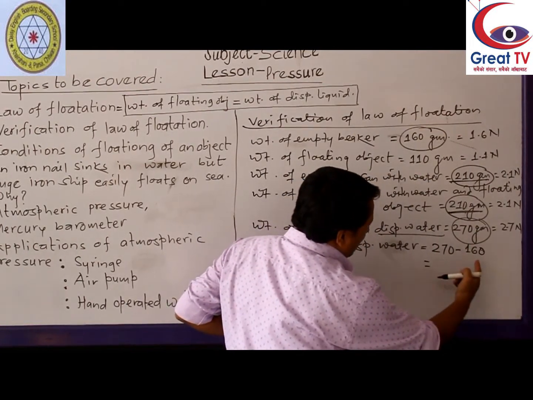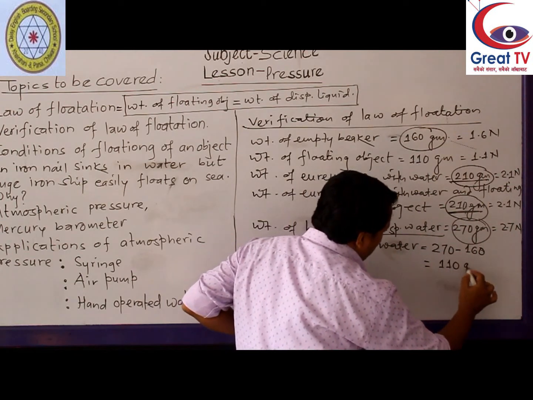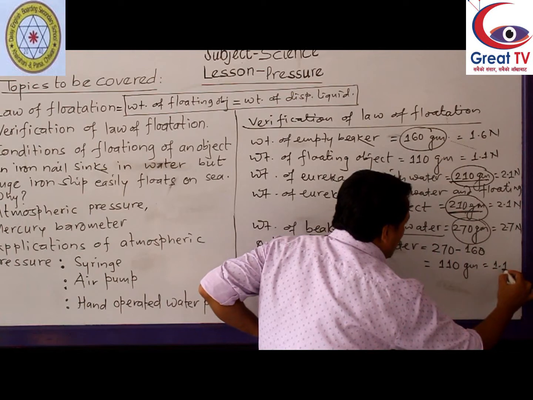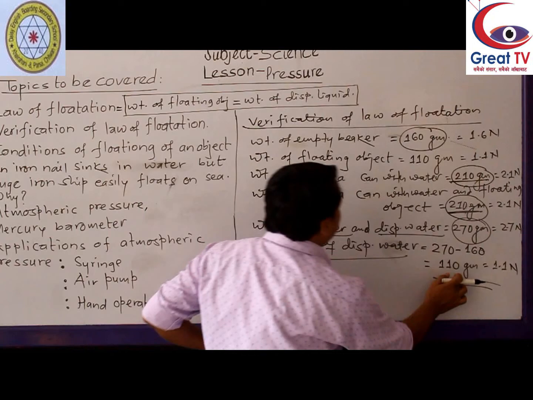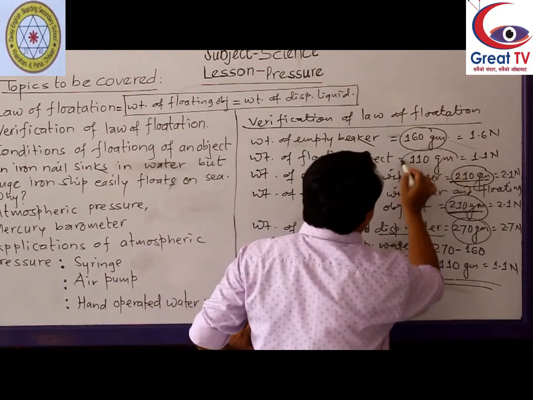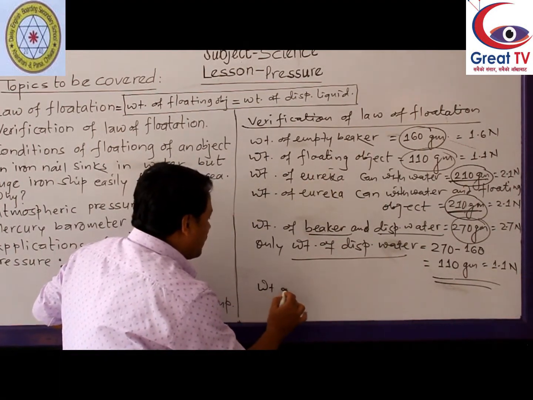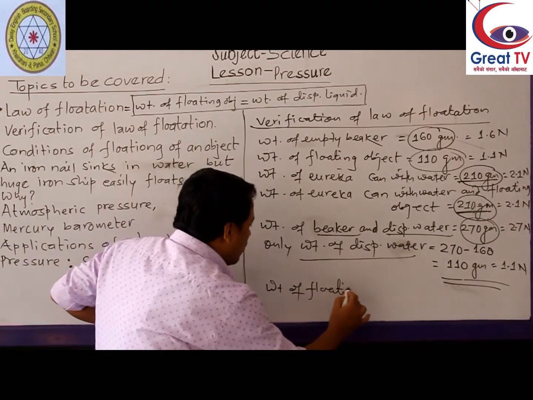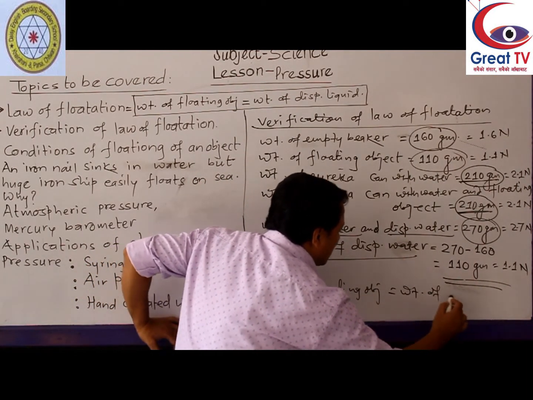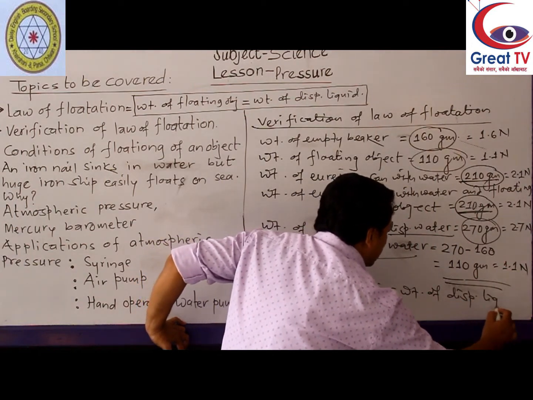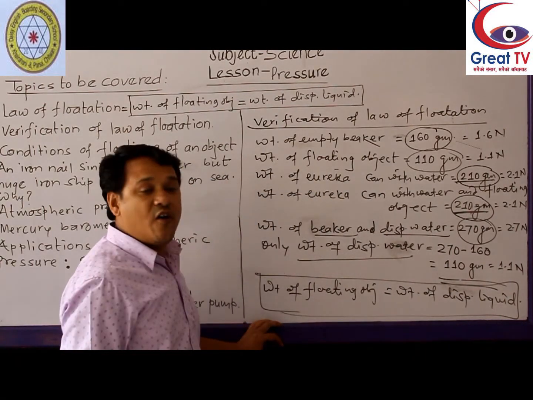It means 110 gram equals to 1.1 Newton. Look at here. Weight of displaced water is 110 gram and weight of floating object is also 110 gram. So according to this we can write weight of floating object equals to weight of displaced liquid. Yeah, we got this. This is the law of flotation. So law of flotation is verified.